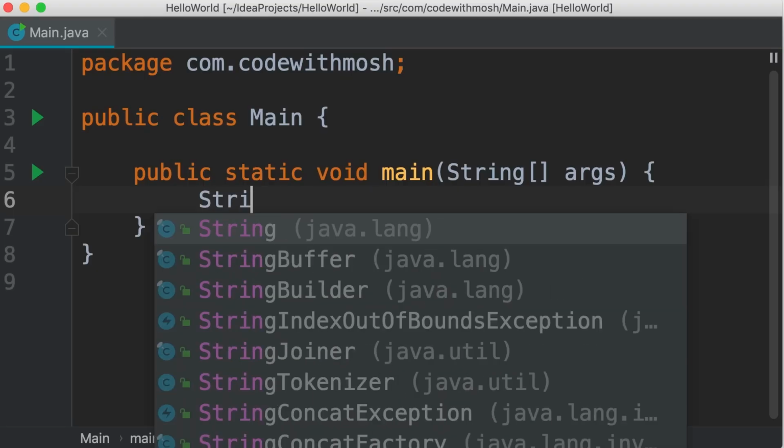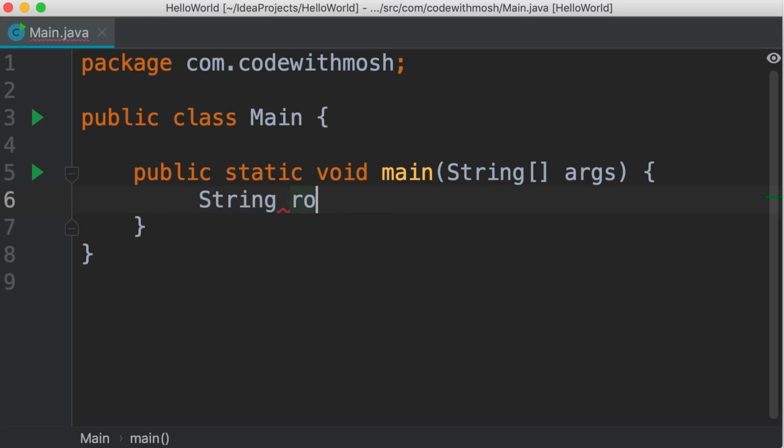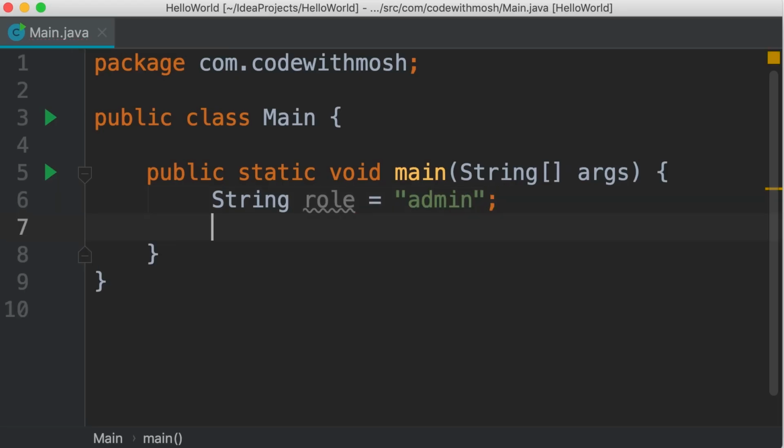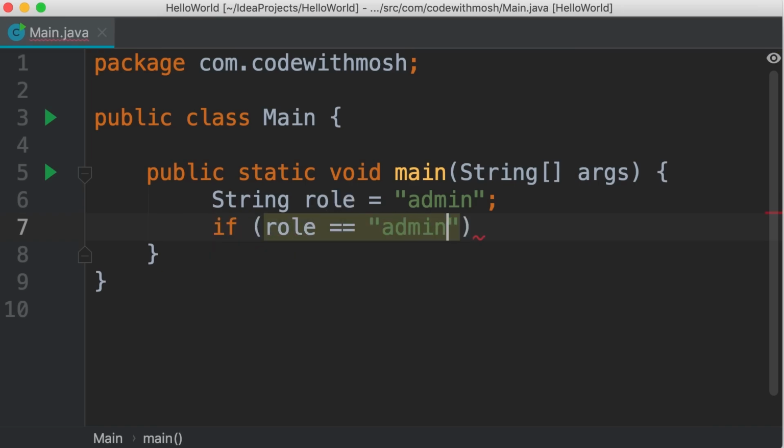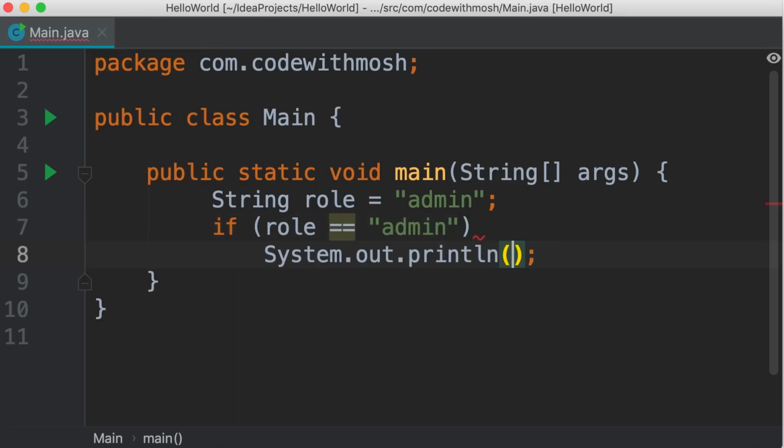And then we're going to print different messages or give them different features depending on their role. So let's declare a string variable called role. And here we set this to admin. Now to check the role of the user, we can write an if statement like this. If role equals admin, then perhaps we want to print "you are an admin".